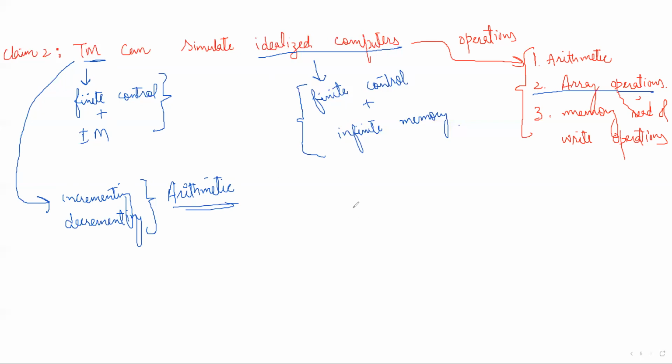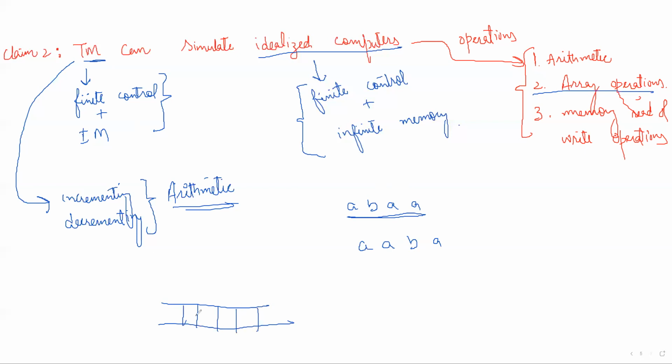For example, let's suppose we have the following numbers in the array: A, B, A, A. This is our array, and we want to reverse it. Reversing this array means the final result should be A, A, B, A. So can we perform this operation using a Turing machine? Yes, we can. I won't give complete details of the Turing machine, but I will help you understand how this can be done.